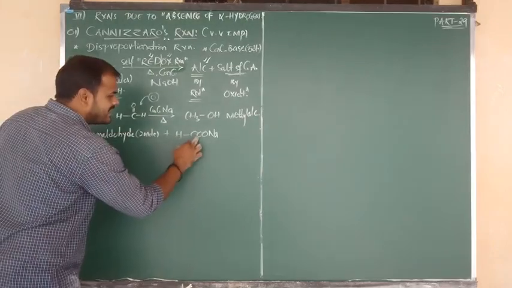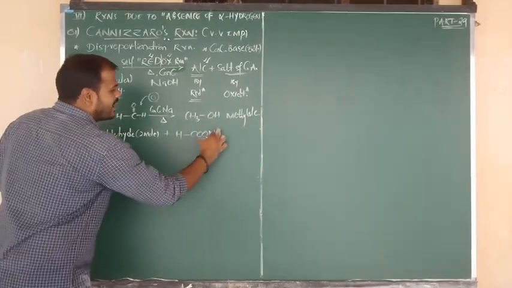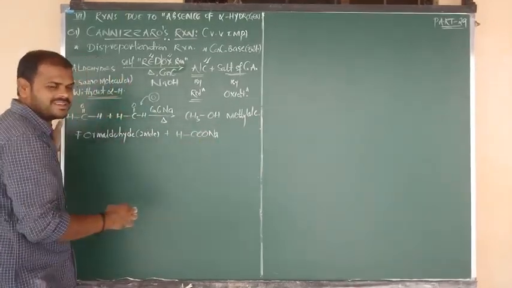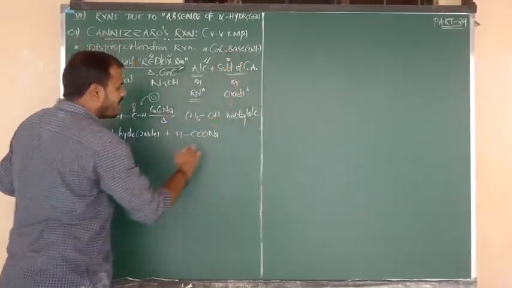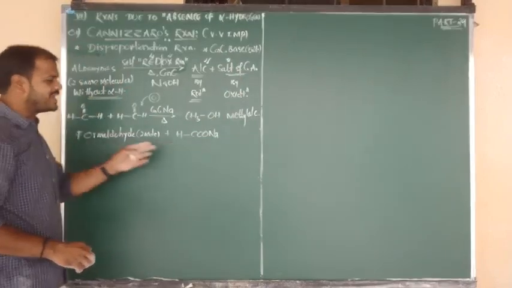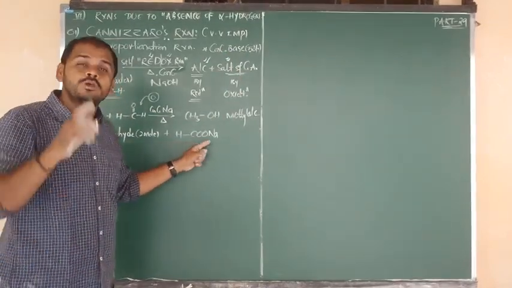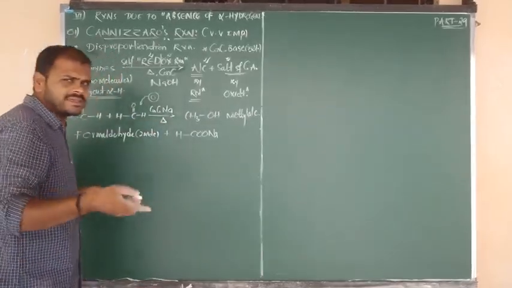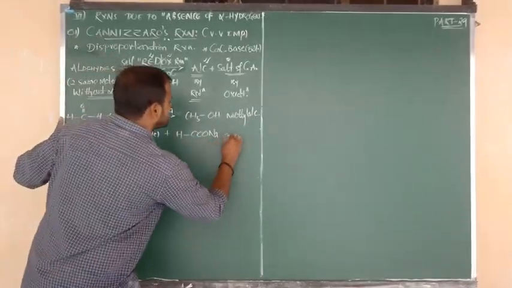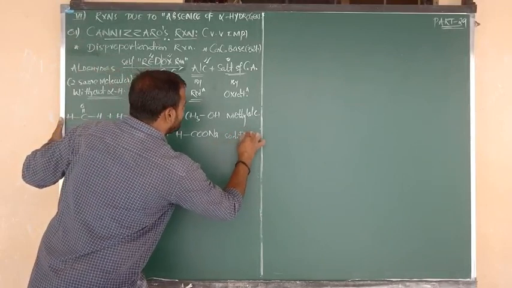Now HCOO carries a minus charge and Na carries a plus charge. Plus and minus means it is a salt. Salt of what? Carboxylic acid, and it is an example of the sodium salt of formic acid. And the short name is sodium formate.